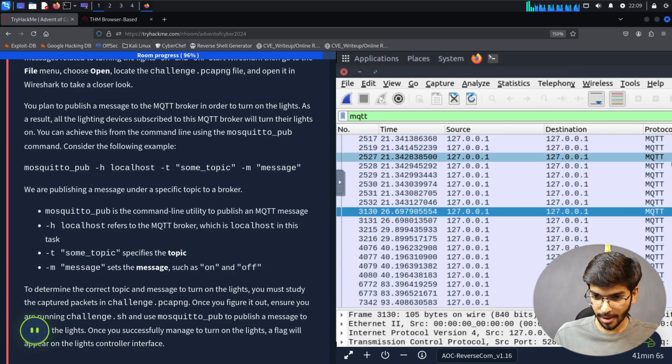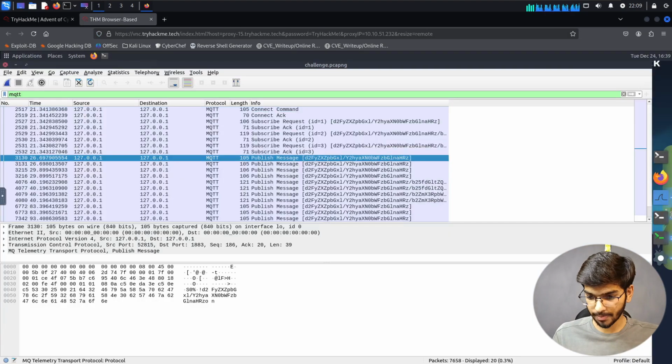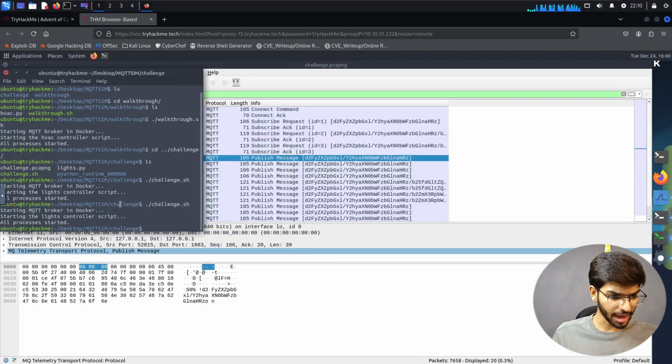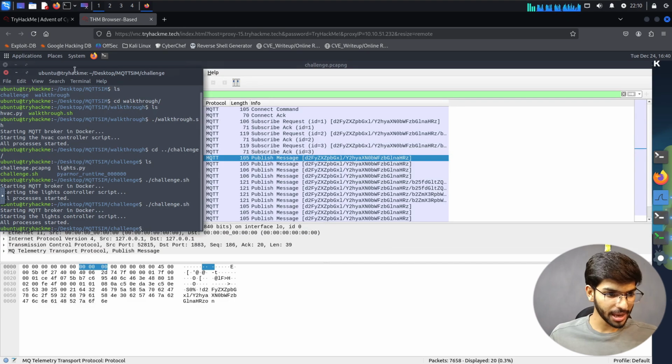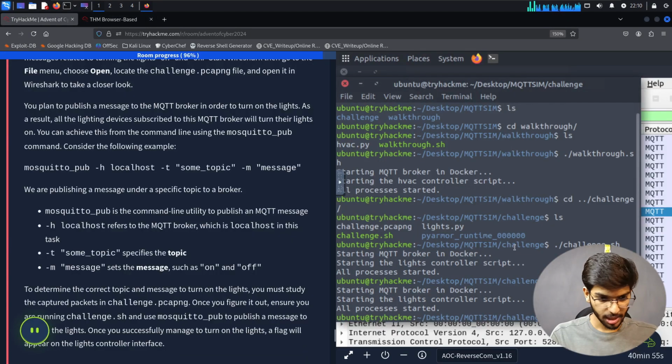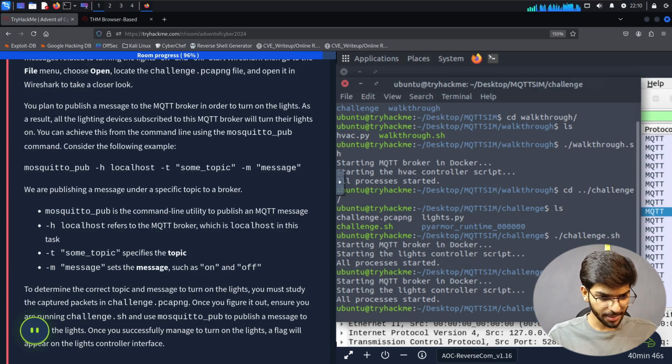Okay, let's look at that in the terminal. So let's open this terminal and then run the same command whatever they said, which is mosquitto_pub and then -h localhost -t, and that says some topic which specifies the topic.